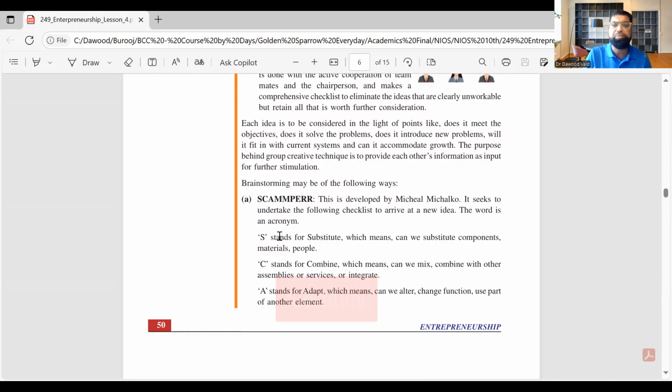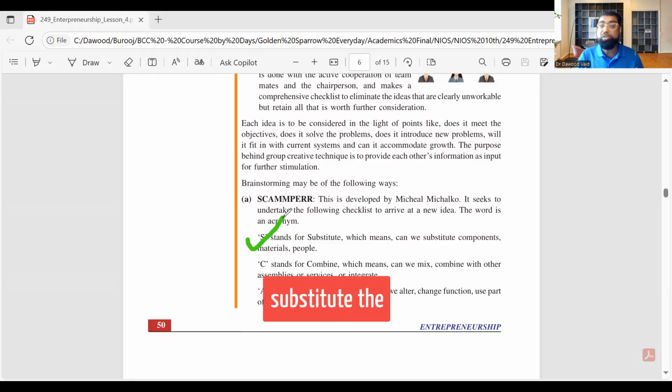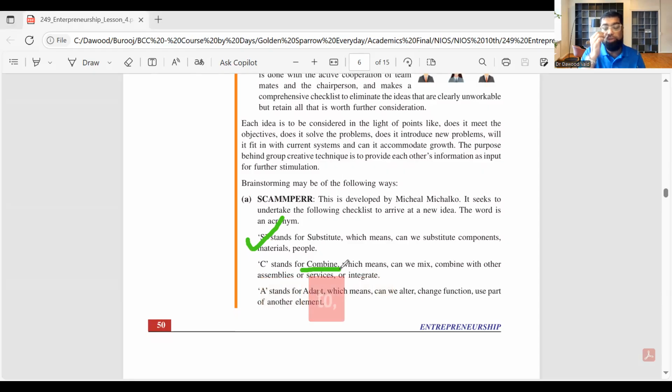So S stands for substitute. What are we doing? Can we substitute something? Let's say a football team, and your best player is not performing. Can I substitute the best player? So S for substitute. C for combine. Can we combine ideas? I'm still going back to the idea of selling clothes. Can I substitute, say, a crop top which is not very popular with very beautiful faded jeans?